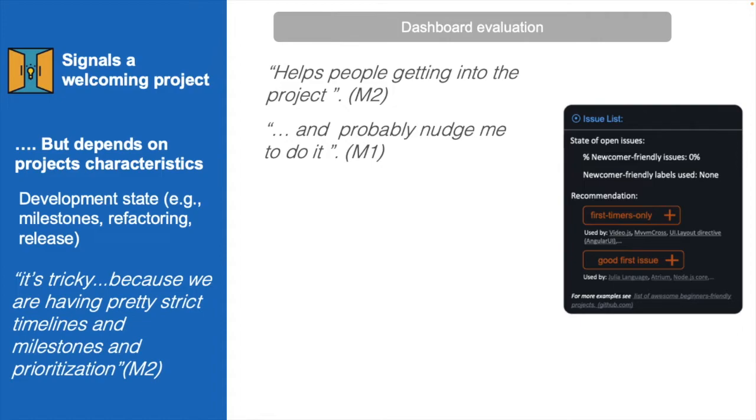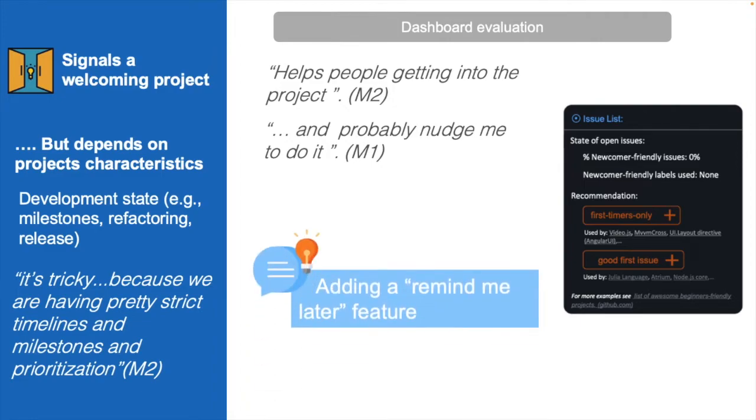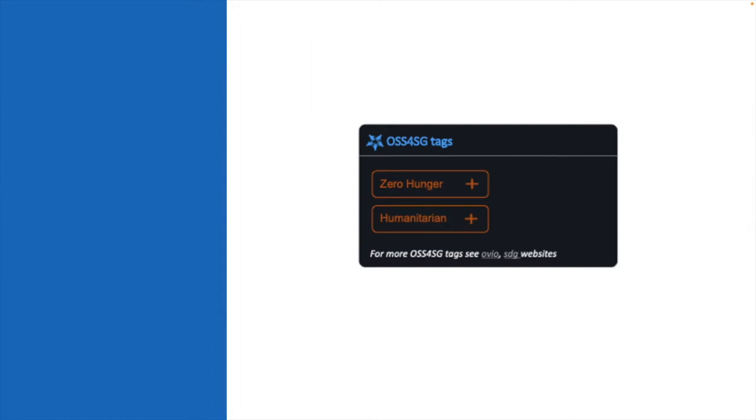So sometimes a project is under some strict deadlines where they might not even have issues that could be tackled by a newcomer. To help with this, maintainers recommended adding a Remind Me Later feature to help them get to this at a later time when the project is not under such strict deadlines and when they have some breathing room.